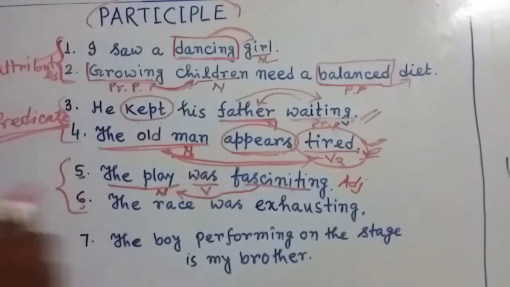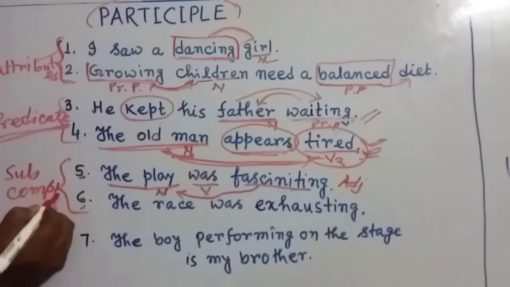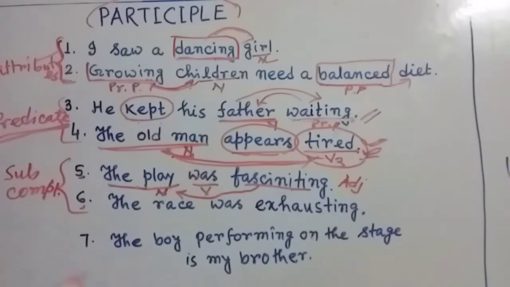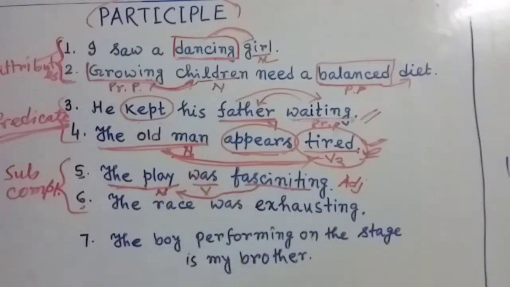Now my dear friends, these types of usage are called subject complement. We can say it subject complement. So this is the complement of this subject. Friends, you can see this is not the object. As it is adjective, it cannot be the object of a sentence.